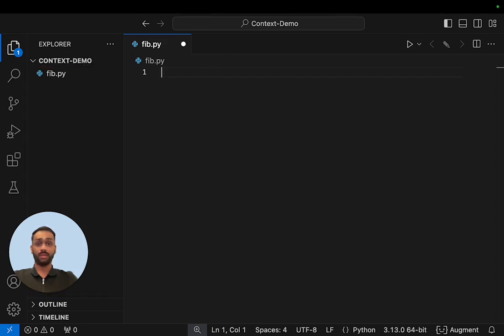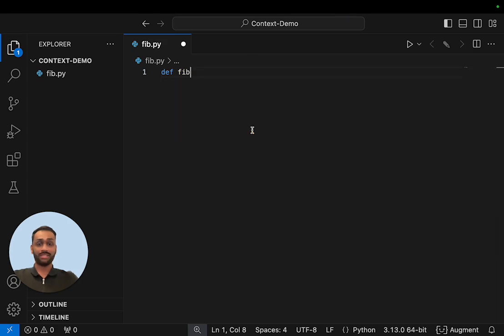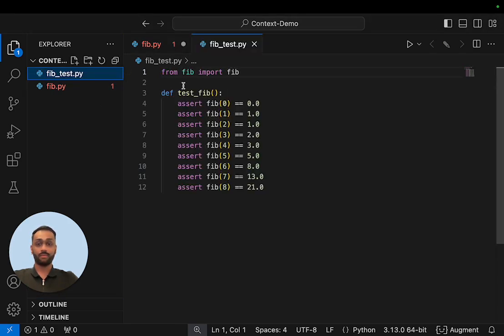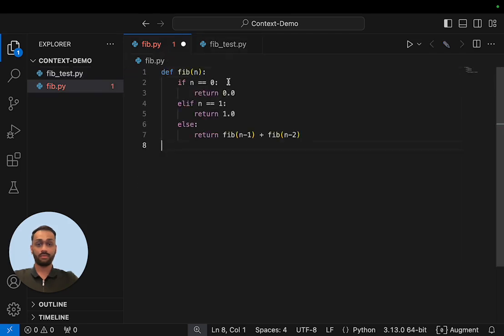Here's a simple example implementing the Fibonacci sequence. I'm going to begin with an empty workspace, and Augment will immediately offer me an initial completion for the entirety of the function. Now, let's add a test file and see how Augment will update its suggestion. Notice how our completion immediately picks up return types from the test file. Let's continue adding on.